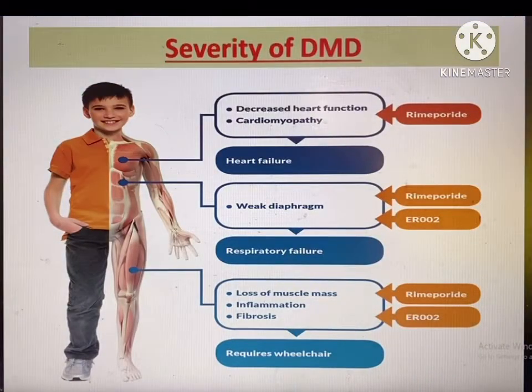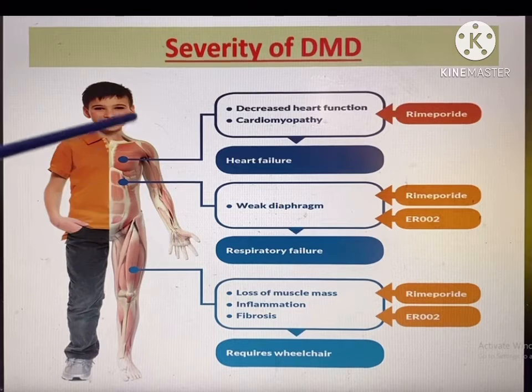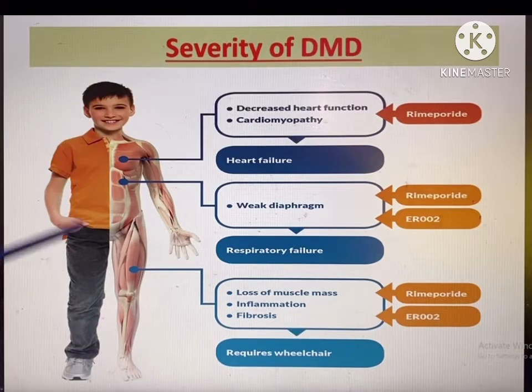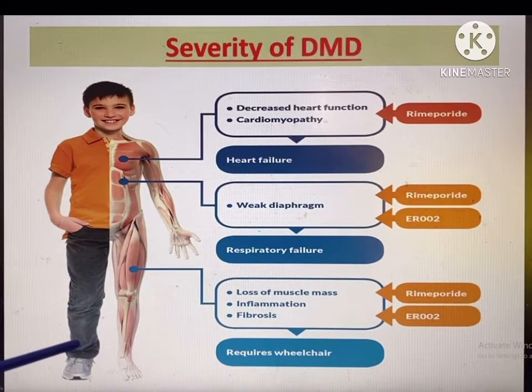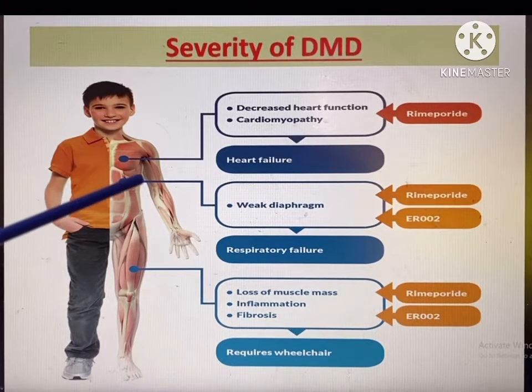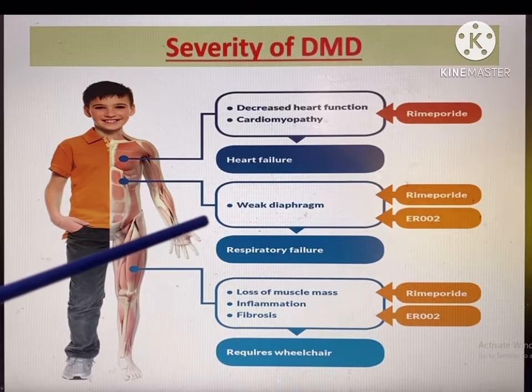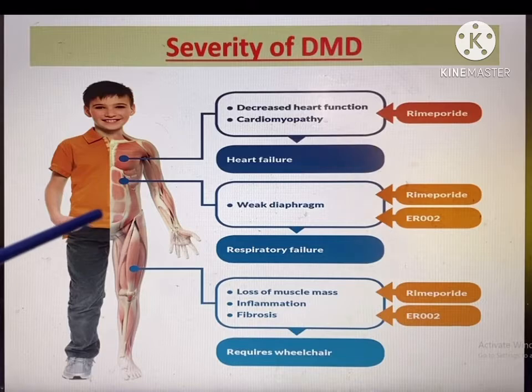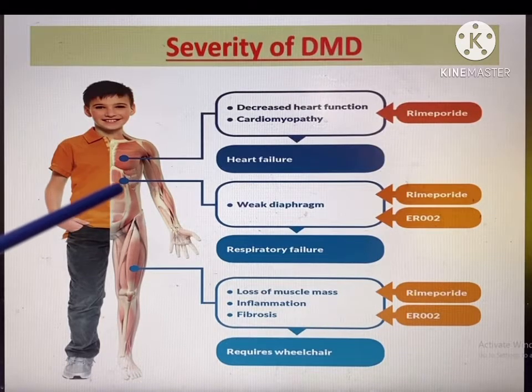These are the basic symptoms shown in the boy, as it's showing that in this case the heart is getting interrupted by delayed heart functions. Okay, then heart failure occurs. Then weak diaphragm function, as we know the diaphragm is a very important muscle for respiration, right?